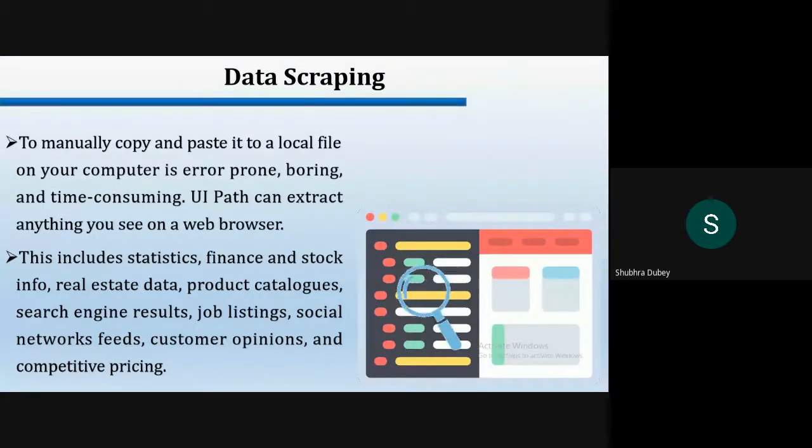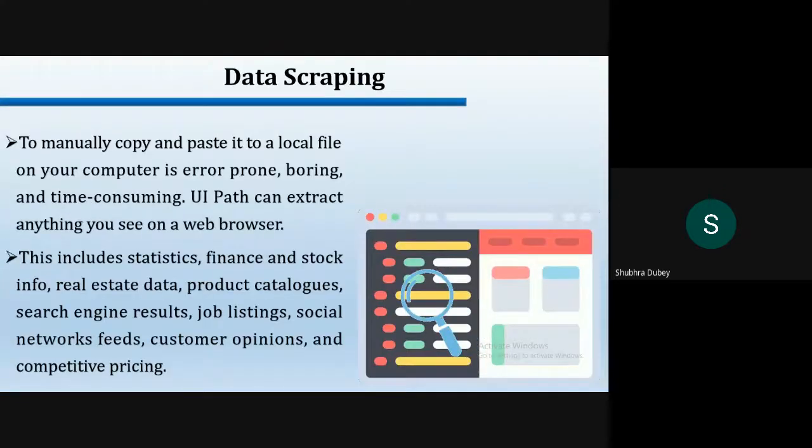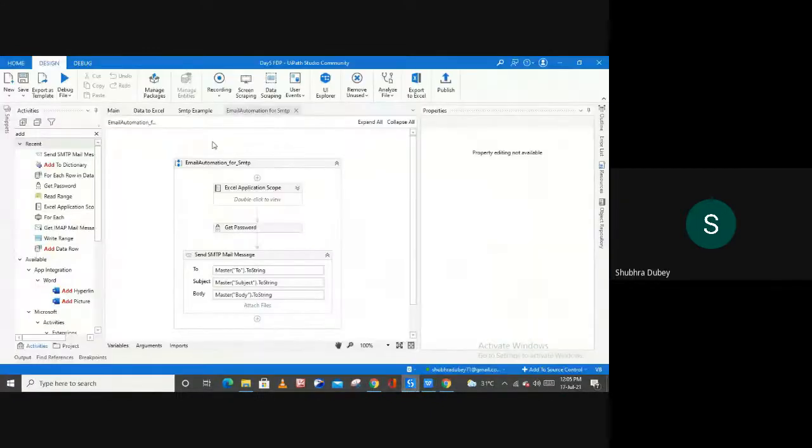So basically, now let me show you what this scraping or data scraping is. From my studio, as you can see inside of this ribbon panel, you have two options. One is for screen scraping, one is for data scraping. I have already shown you how you can use the screen scraping method.